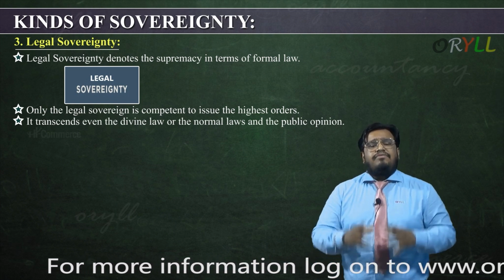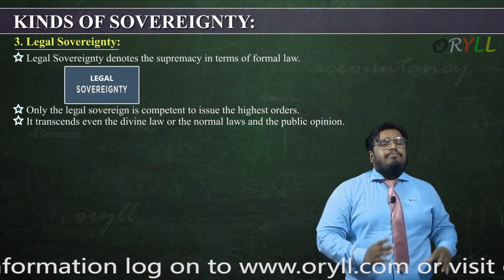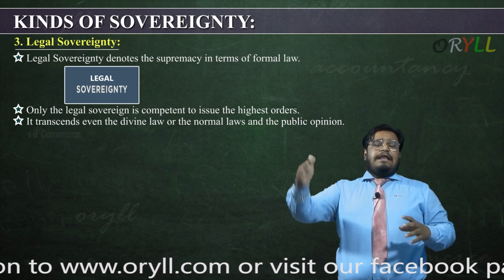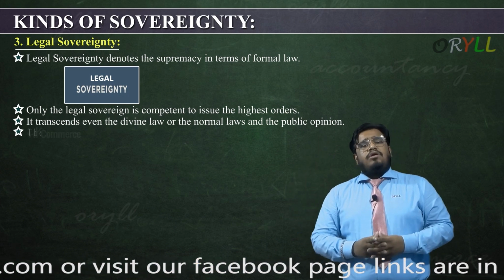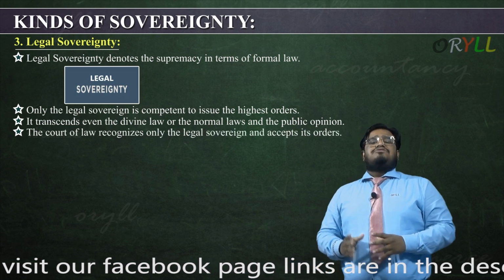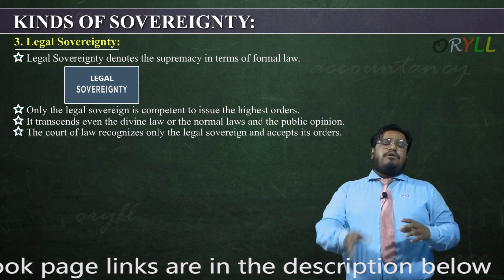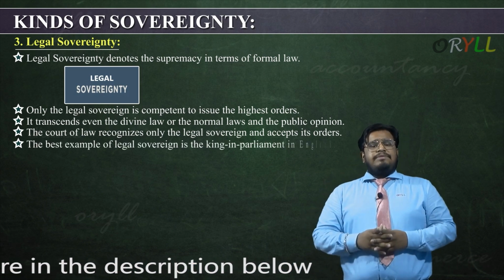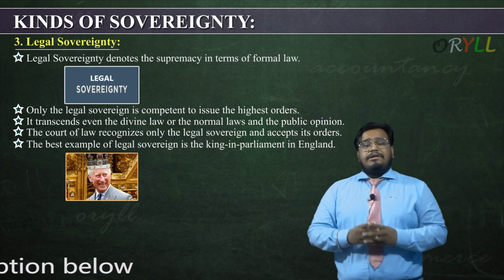That means any kind of public opinion or normal laws, any change that should be done to them, should be done by the legal head of the sovereignty, who is the legal sovereign person. The court of law recognizes only the legal sovereign and accepts its order. That means the court of law always accepts the power of the legal sovereign person. The best example of legal sovereign person is the King in Parliament in England. That means who is the King in Parliament in England.